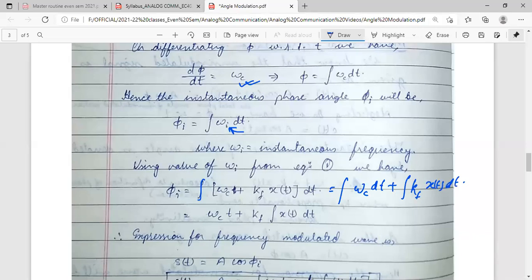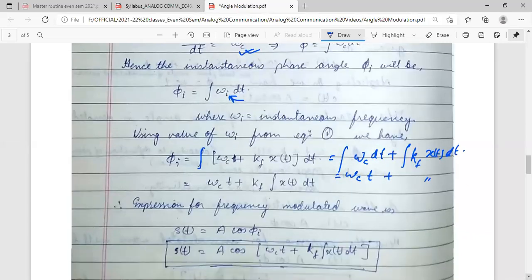So this is what we have got. We will get omega c t plus kf times the integral of xt. Here kf is a constant, the proportionality constant, so it is kept out of the integration.